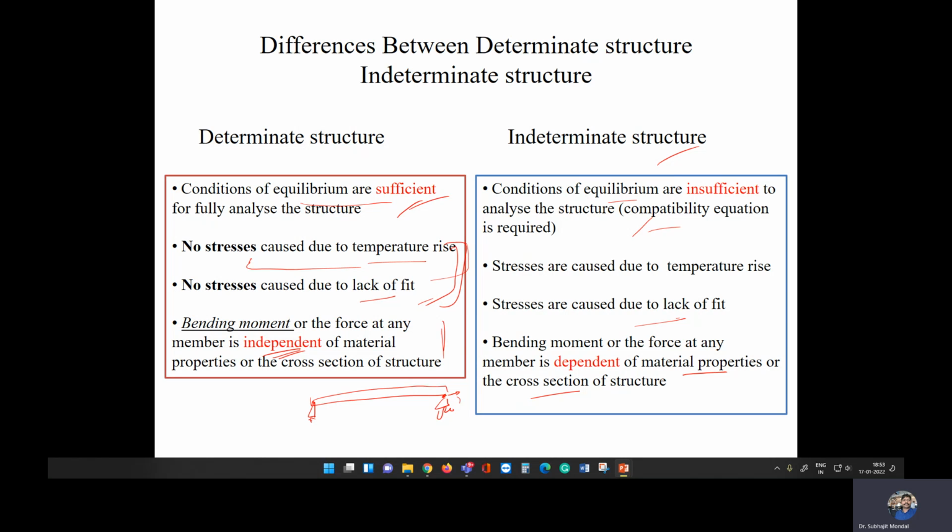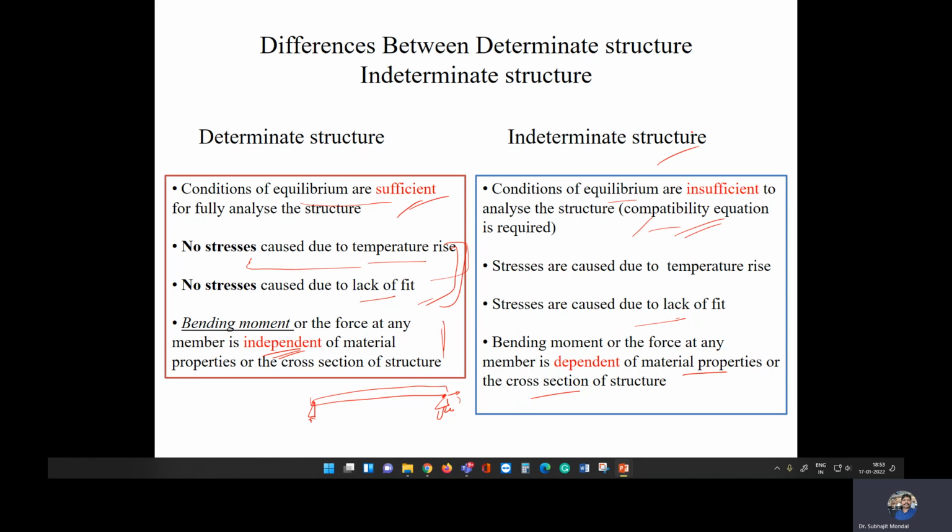Most of our structures are indeterminate. In the indeterminate case, our mathematical complexity arises. Nowadays we are using computers to simulate the model, so we don't have that difficulty, but if you want hand calculation, you will observe that the mathematical complexity is more.